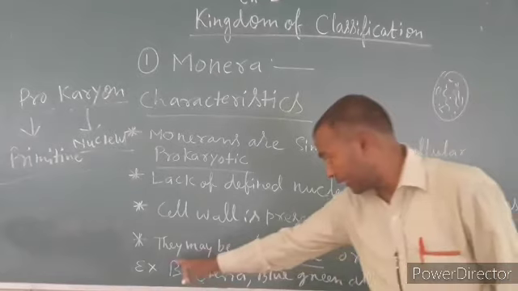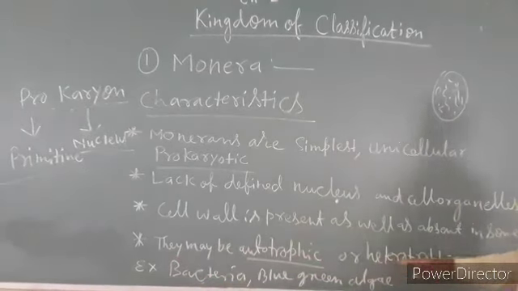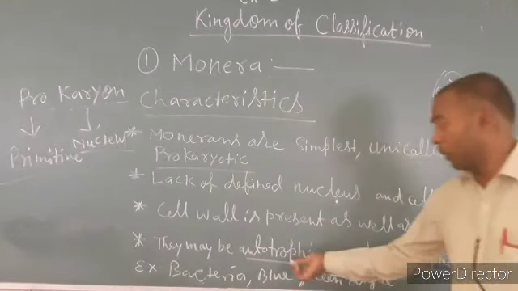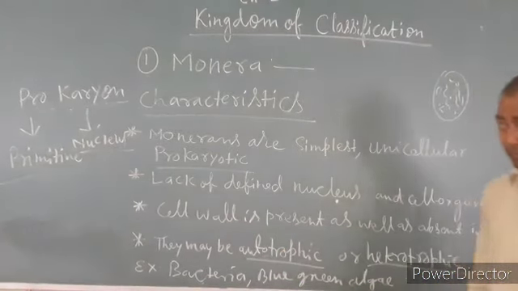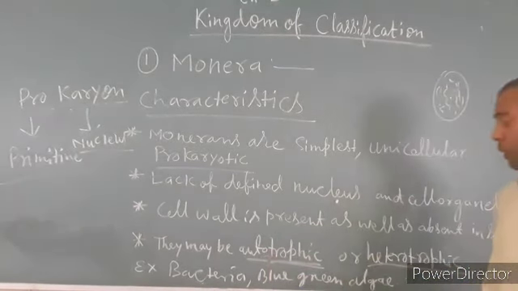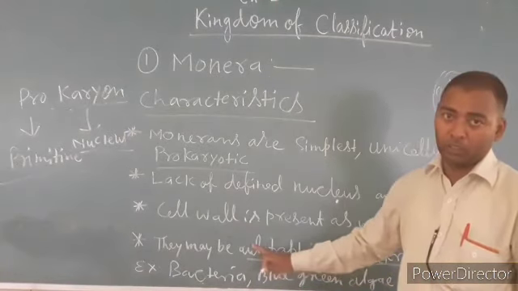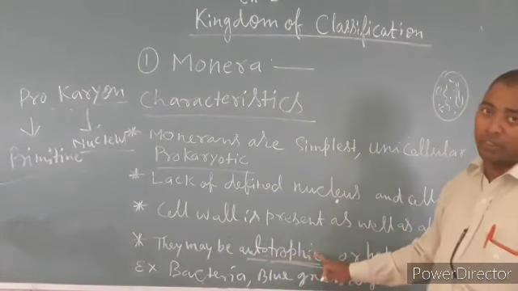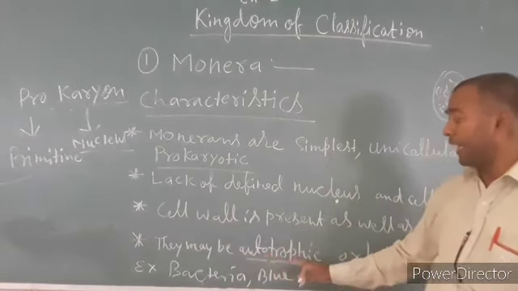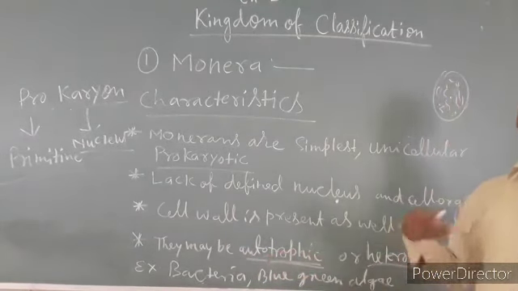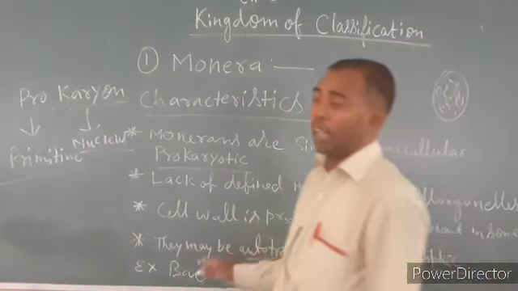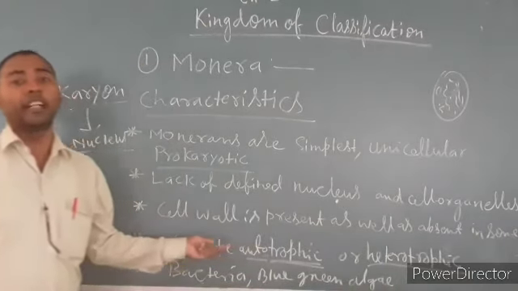The second last is that they may be autotrophic or heterotrophic. I have underlined these two also. Auto means self, and trophos means nutrition. The organism which has autotrophic nutrition, or self nutrition, has chlorophyll by which it can prepare its own food.